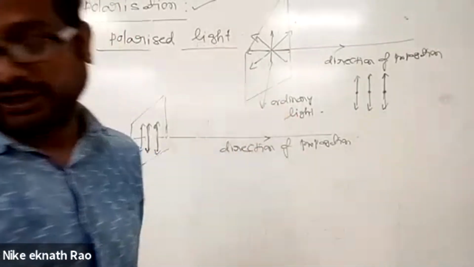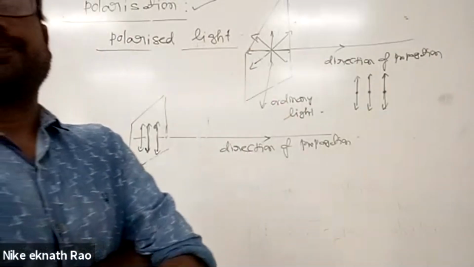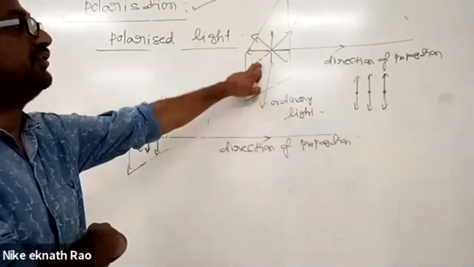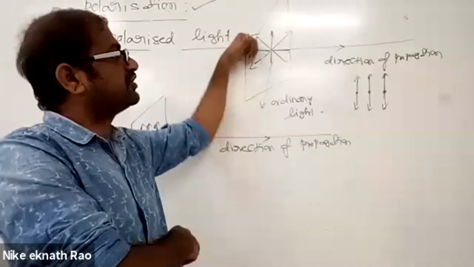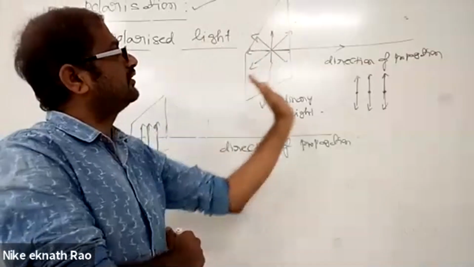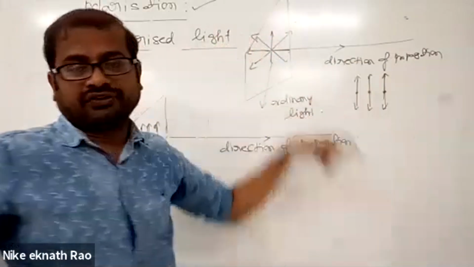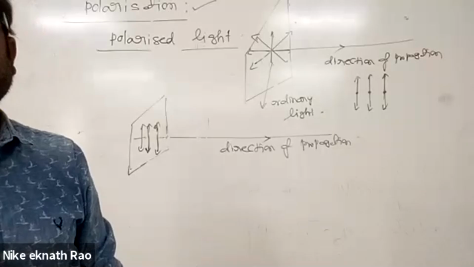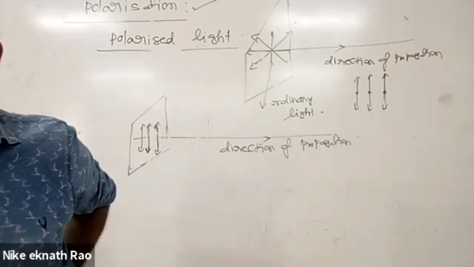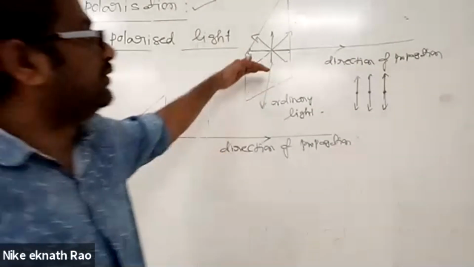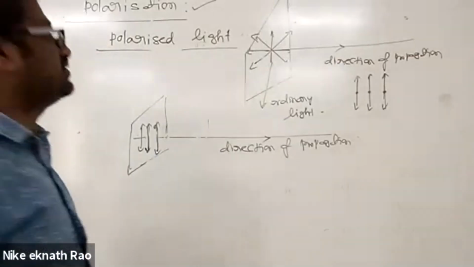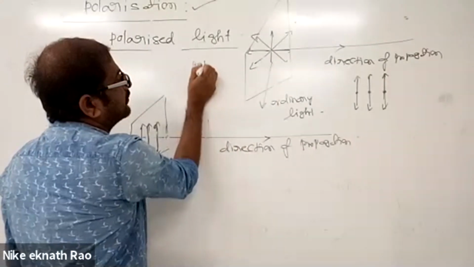Next, we talk about ordinary light, unpolarized light. If the electric field lies in all directions, not only in one component but in all directions perpendicular to the direction of propagation, in a plane normal to the direction of propagation, then the light is said to be unpolarized light.